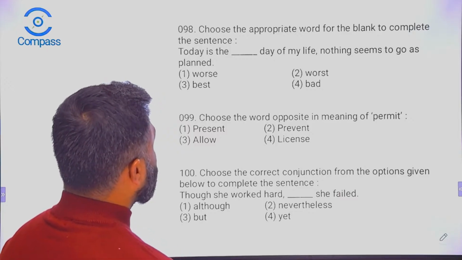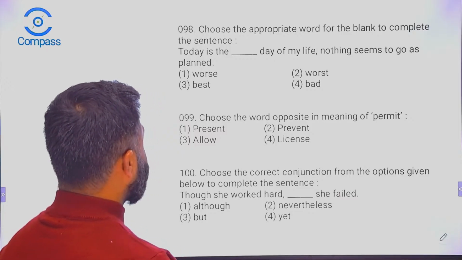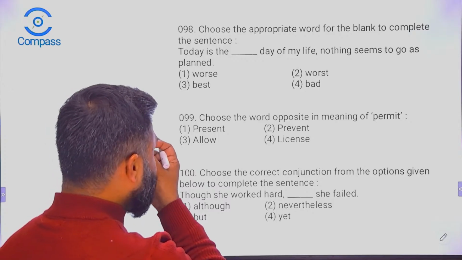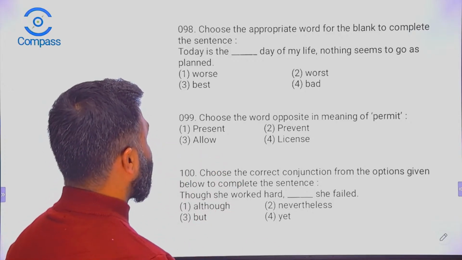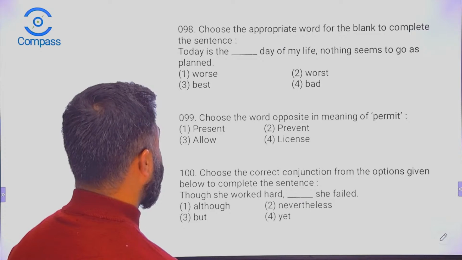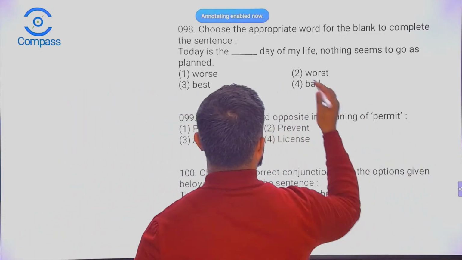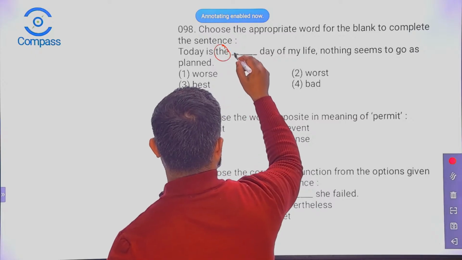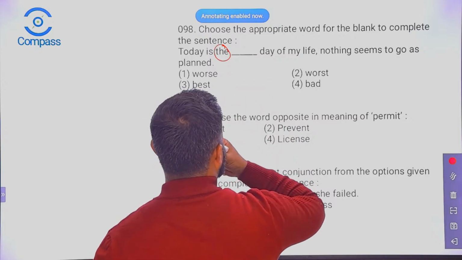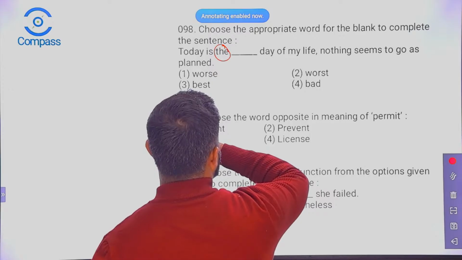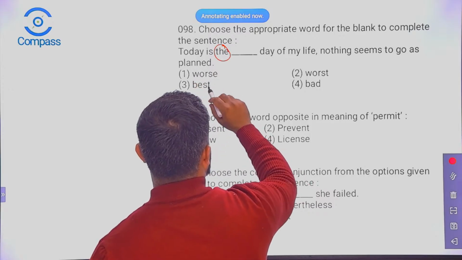Choose the appropriate word for the blank to complete the sentence. Today is the dash day of my life. Nothing seems to go as planned. So we have the article "the" here. When we have that, we need the superlative form. So it cannot be best.